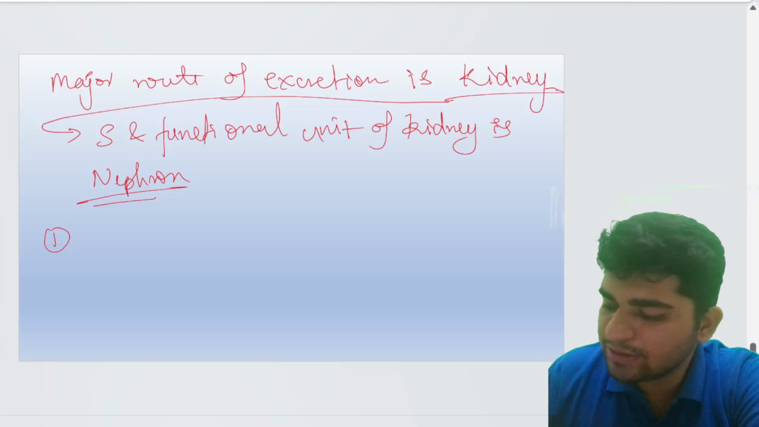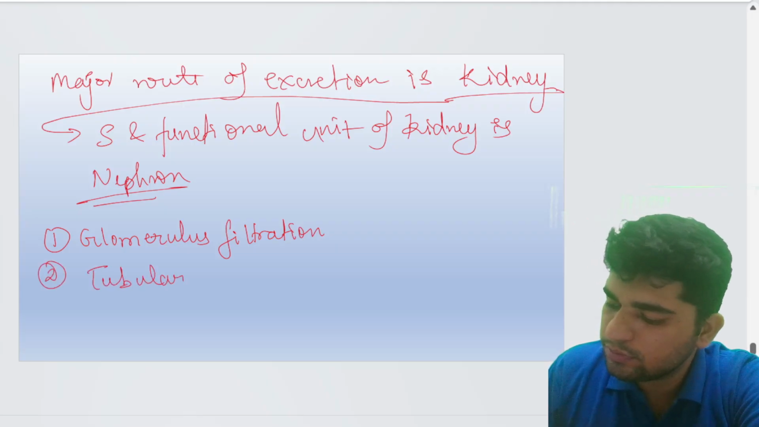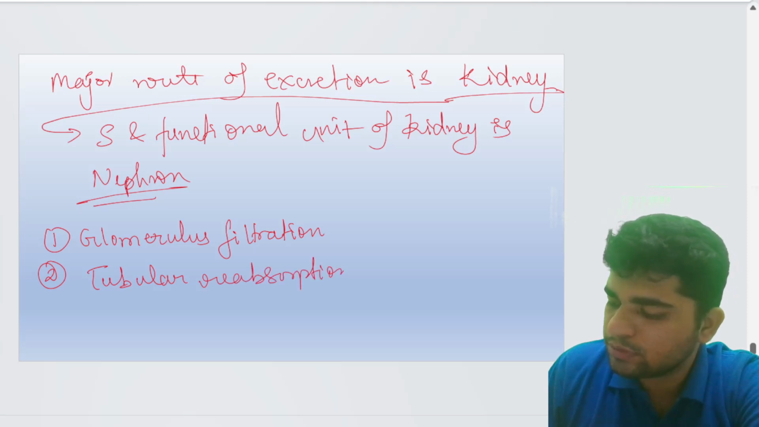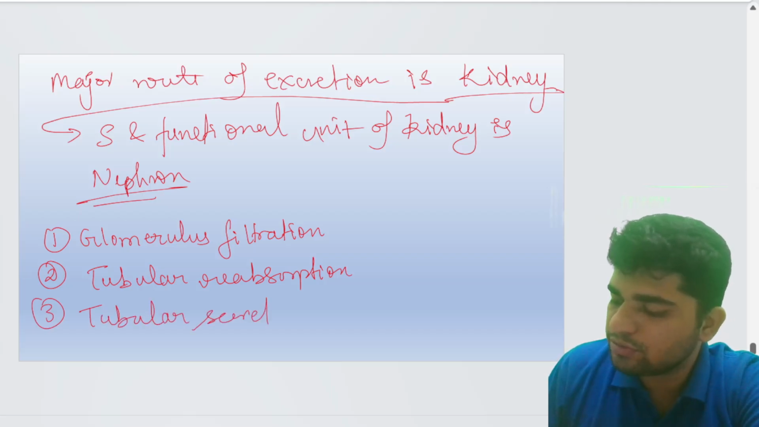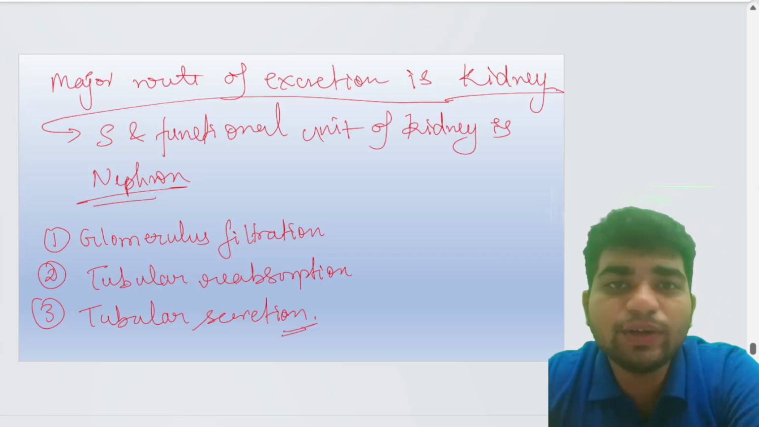The first one is glomerular filtration. The second one is tubular reabsorption. And the third one is tubular secretion. But why do we need to excrete the drug?